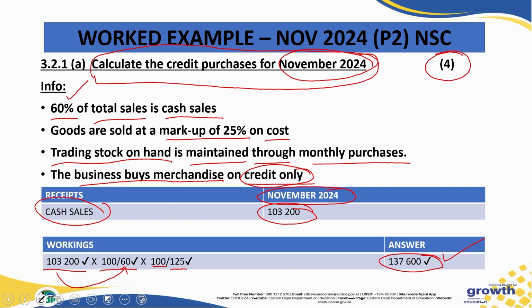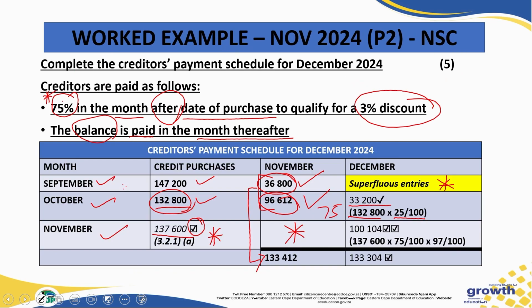And then in November, we would use this existing amount. Like I said, we transfer it from the previous question over here into our creditors payment schedule. The amount is 137,600. We will have to take that amount because that amount is for November's credit purchases, and we are told that we don't pay within the month of November. If we buy in November, we only pay the following month. Therefore, in the month of December, that will be the following month.